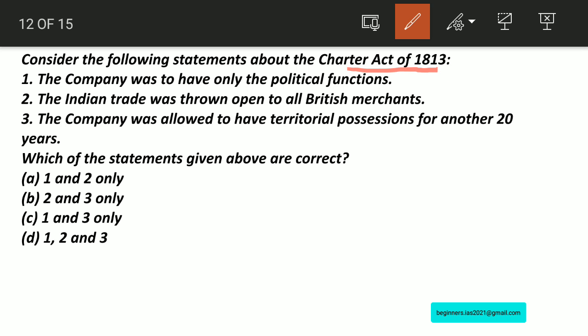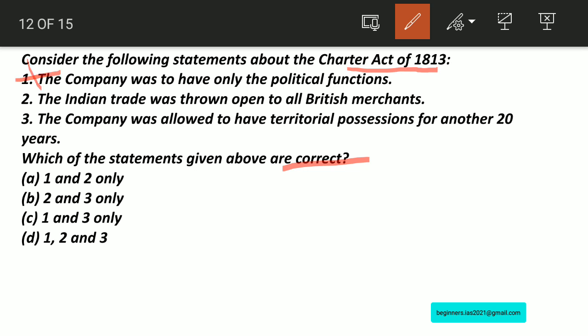Statement number 1. The company was to have only the political functions. Statement number 2. The Indian trade was open to all the British merchants, and the company was allowed to have territorial possession for another 20 years. Here we have to identify the correct statements. If you take statement number 1, this statement is wrong.